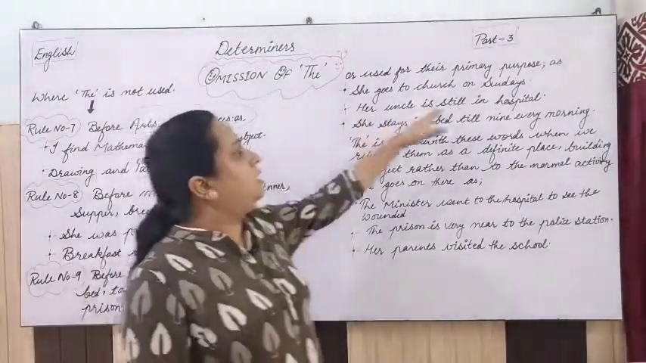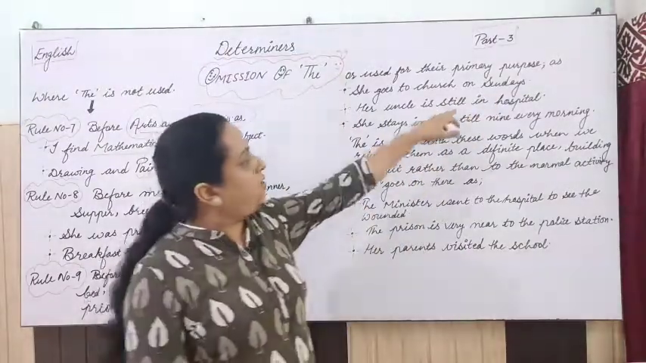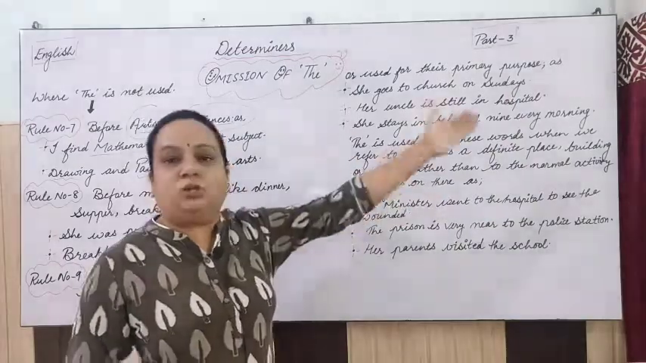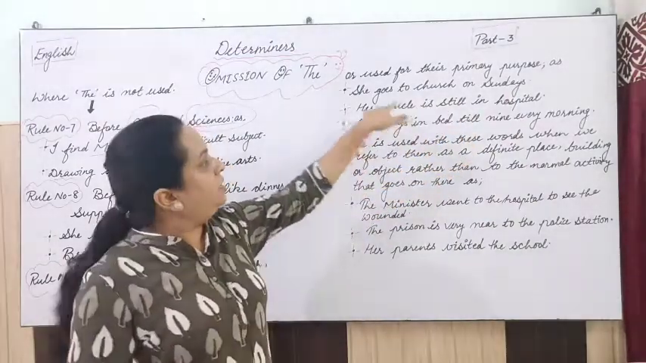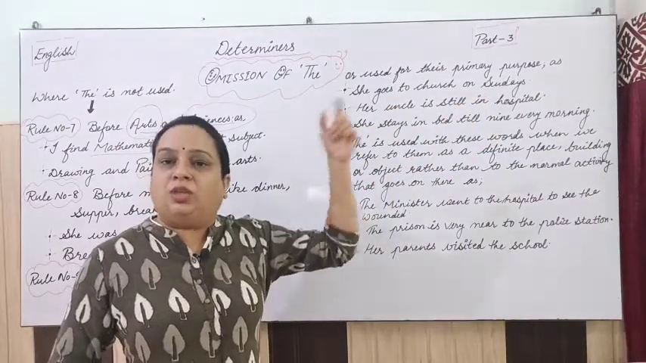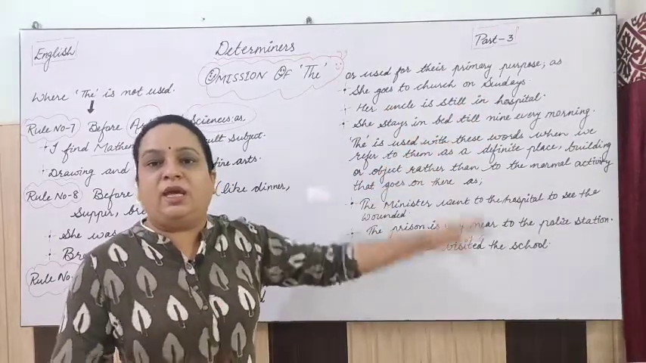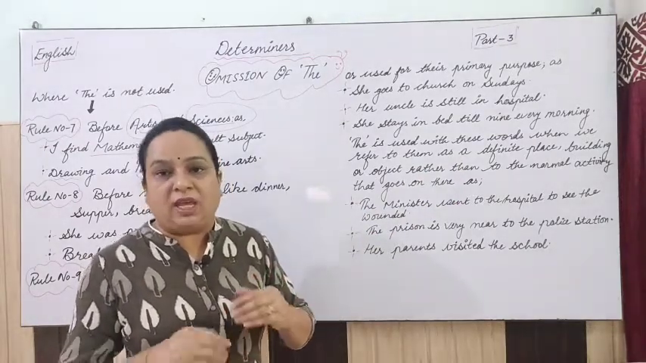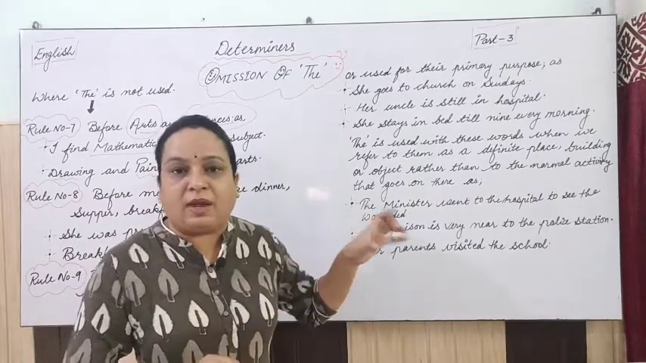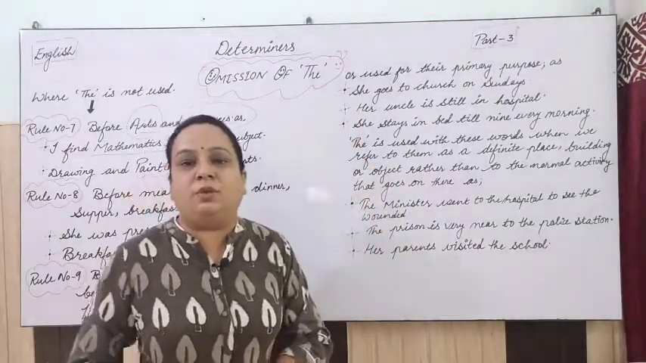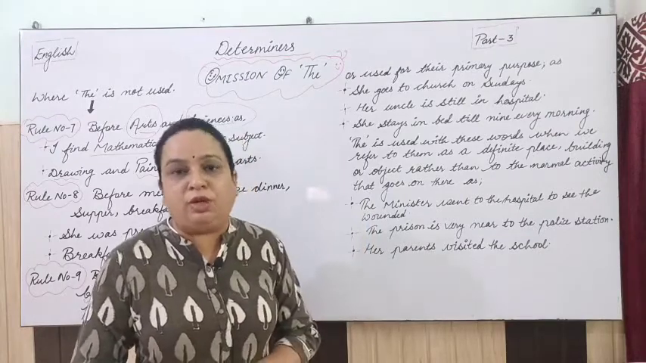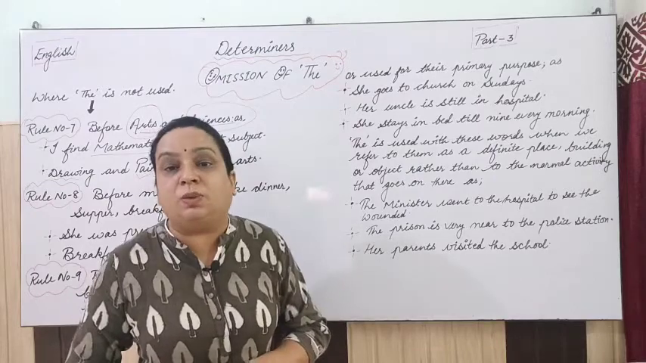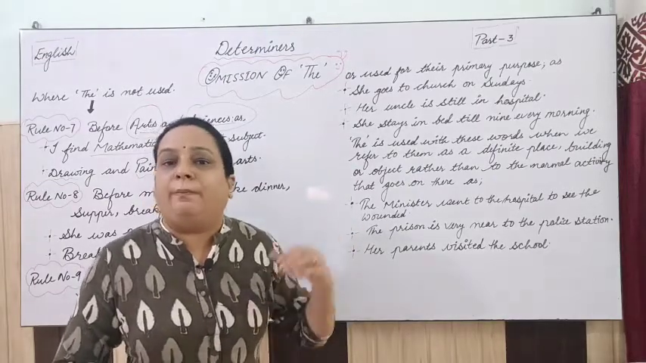Second example, her uncle is still in hospital. Here I have used hospital only because the uncle is a patient and he is sick, that's why he is in hospital. It may happen that he is a doctor, so that's why he is in hospital. The patient and the doctor are there for their primary purpose, right? But for any other visitor, suppose a minister wants to visit some wounded person there, we will say that the minister went to the hospital to visit the wounded people, right?